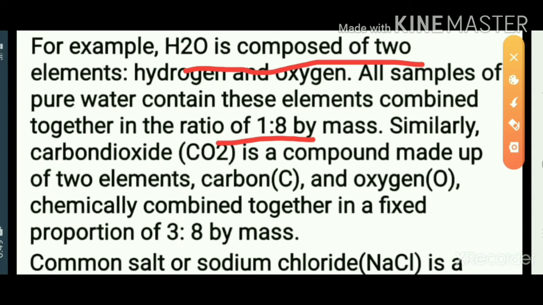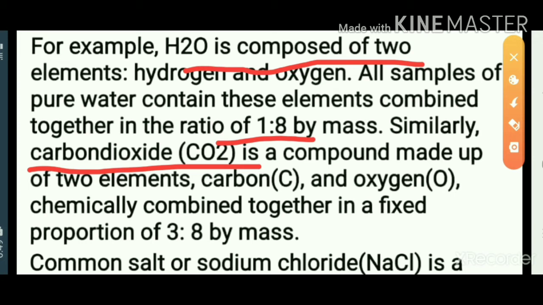Similarly, carbon dioxide. Which are the elements present in carbon dioxide? Carbon and oxygen. Carbon dioxide is CO2.